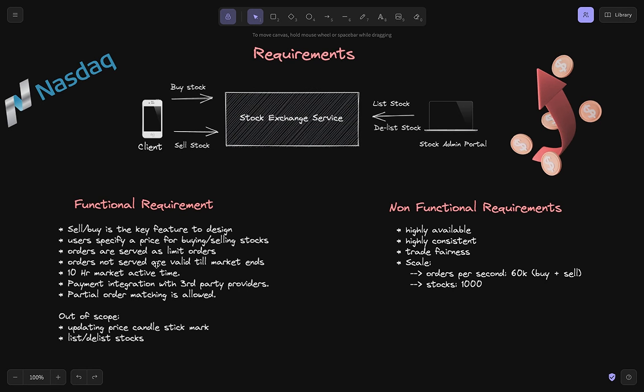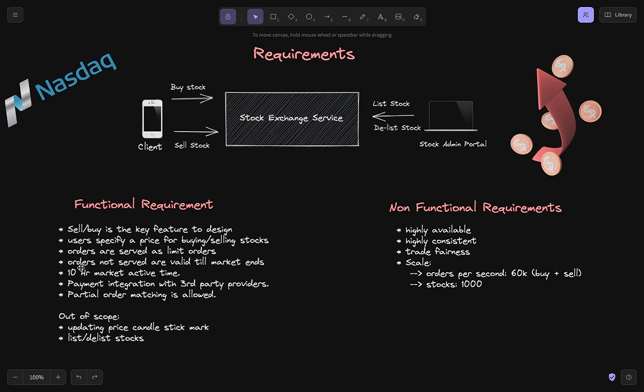Next, orders are served till the market ends. For example, if I created an order today, that order would only be valid till the end of the market, so it won't be valid or carry forward till tomorrow, right? So that is a key factor. If I created an order at 9 a.m. in the morning, my order will still be valid if it's not matched till 5 p.m., till the market gets closed. Post that, my order would be failed.